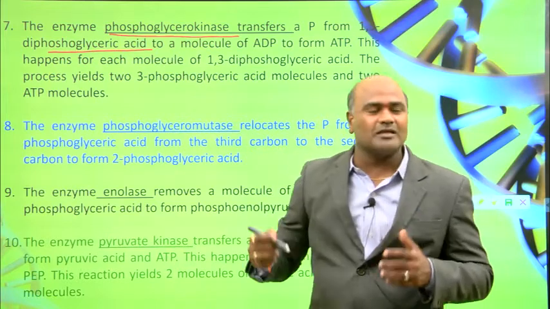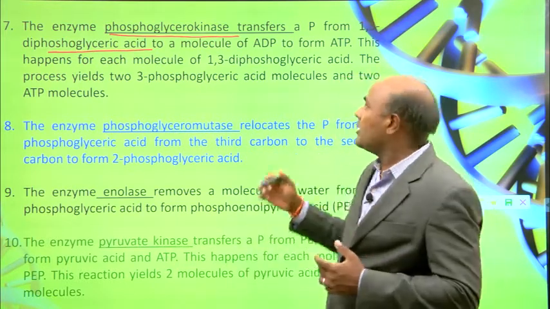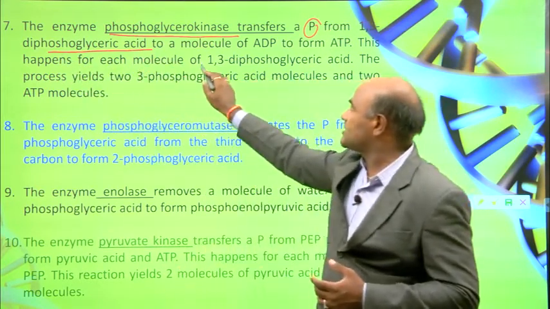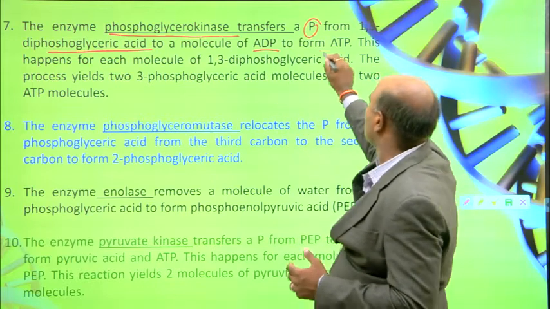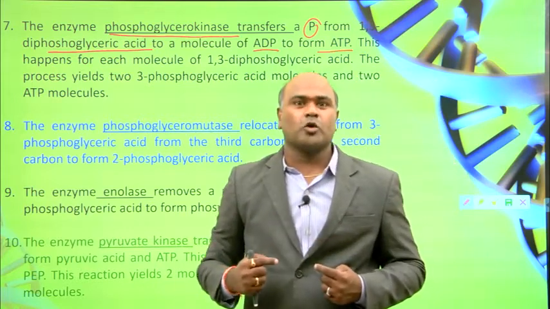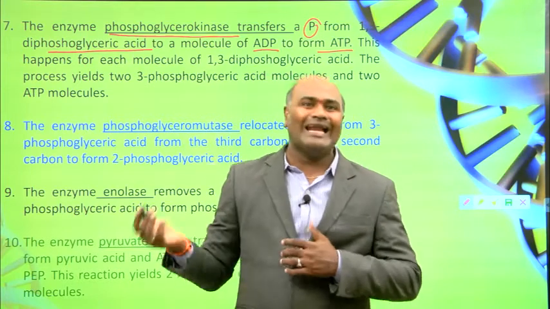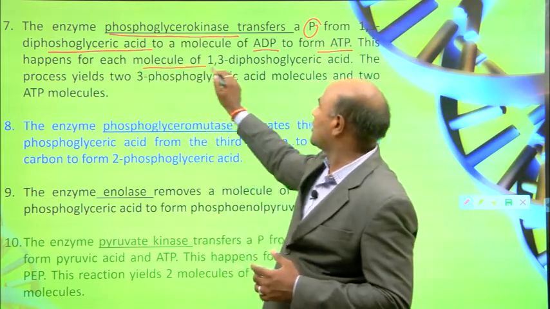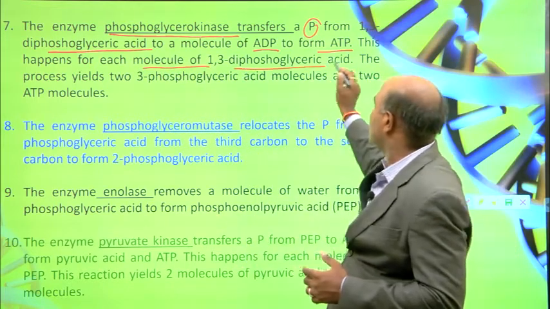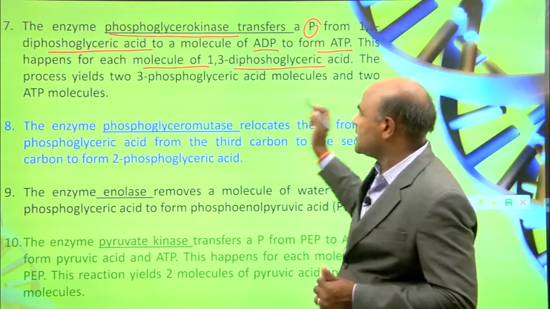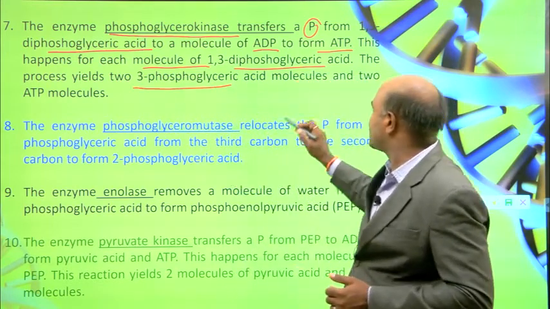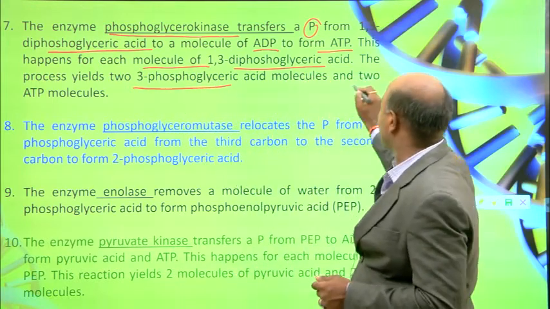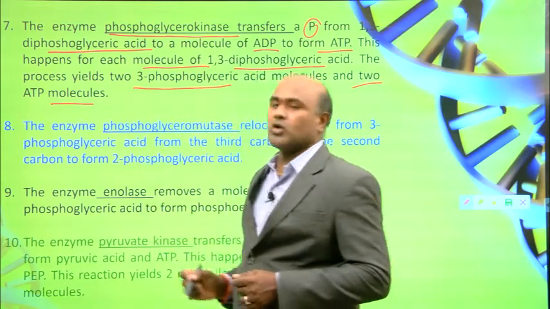How is this enzyme involved? It takes one phosphate group from 1,3-diphosphoglyceric acid and transfers it to ADP, forming ATP, adenosine triphosphate. This happens for each molecule of 1,3-diphosphoglyceric acid. So this process yields 2 phosphoglyceric acid molecules and 2 ATP molecules.